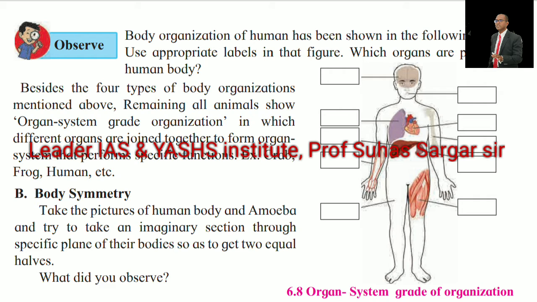Besides the four types of body organization mentioned, all remaining animals show the organ system grade organization, in which different organs are joined together to form organ systems that perform specific functions. Example, crab, frog, human, etc.